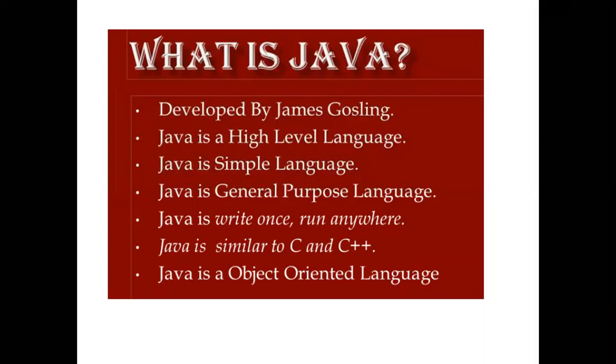First, it was developed by James Gosling. Java is a high level language. It is a very simple language. Java is a general purpose language. Java is write once, run anywhere. It is similar to C and C++, and we use approximately similar libraries. Java is an object oriented language like C++. C++ is also called OOP.